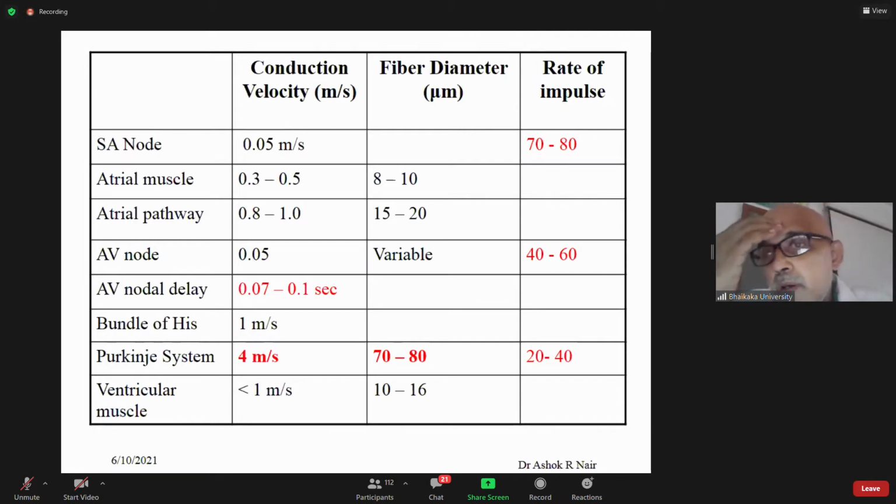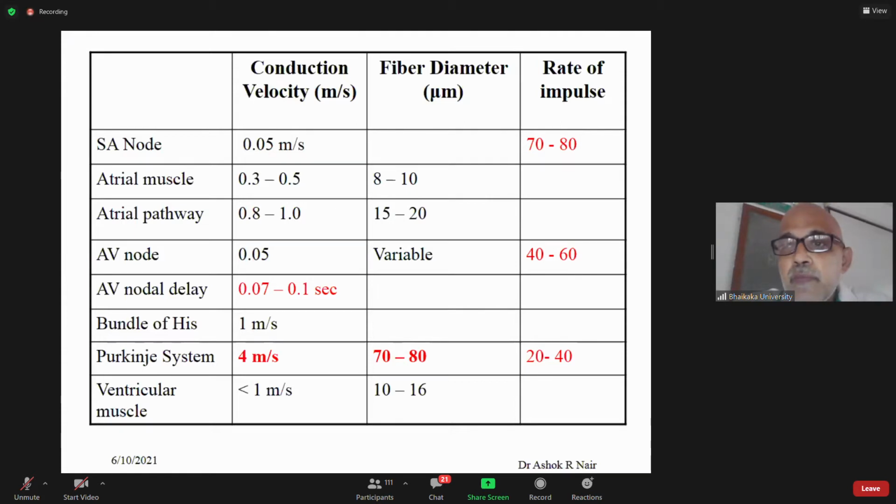Now, there are conditions when the SA nodal impulses are not reaching the ventricles and the AV node can generate impulses. Normally, in that case, the impulses are not generated immediately. It will take some time for the AV node to generate impulses, because till that moment, the AV node has been conducting impulses at a faster rate than its normal rate.